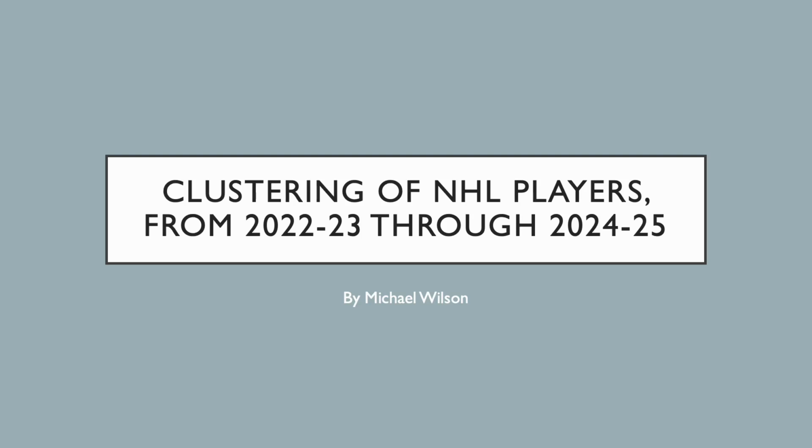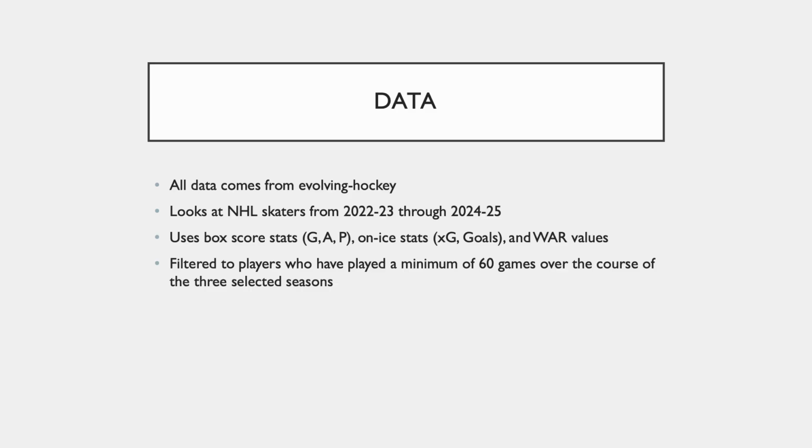For my final project, I did a look at clustering of NHL players from 2022-23 through the 2024-2025 season. All the data comes from evolvinghockey.com, and I looked at NHL skaters from the previous 3 complete seasons, 2022-23 through 2024-25, and used box score stats such as goals, assists, points, on-ice stats such as expected goals, as well as goals, and WAR values. I filtered the data to players who have played a minimum of 60 games over the course of the 3 selected seasons.